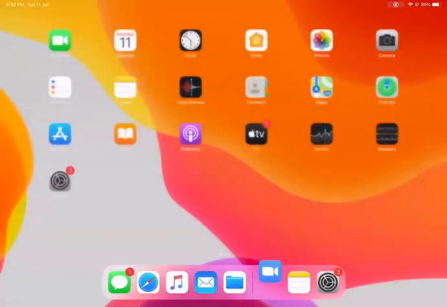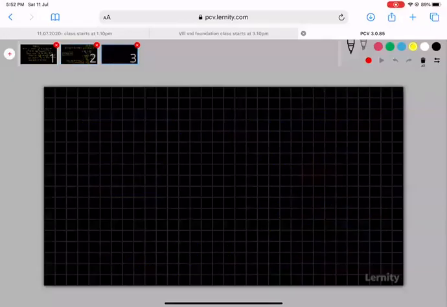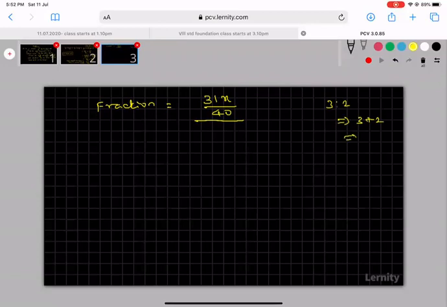Yes. In the next step you see the fraction. They asked what fraction of the total strength took part in the camp. So the fraction is equal to the total 31x by 40 divided by the total ratio. The ratio they are given is 3 to 2, so the total ratio is 3 plus 2 is equal to 5.